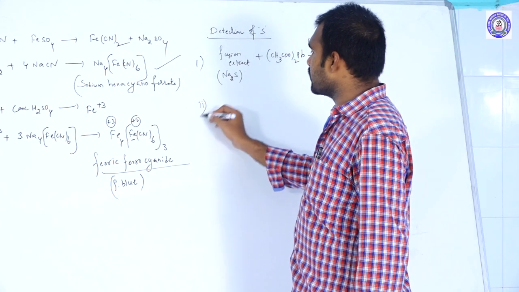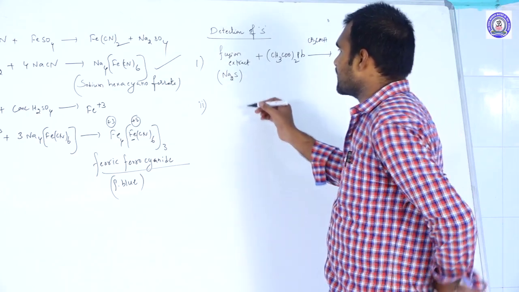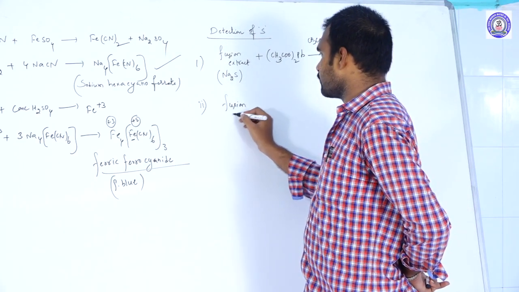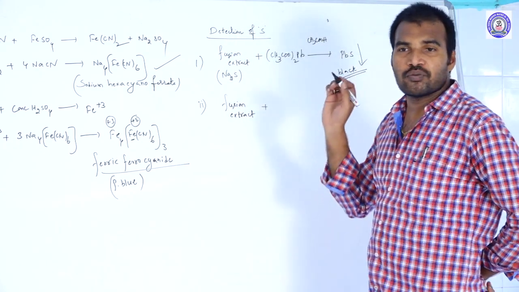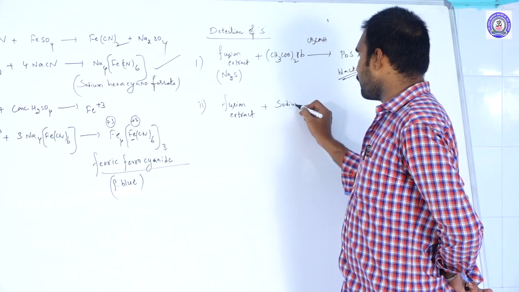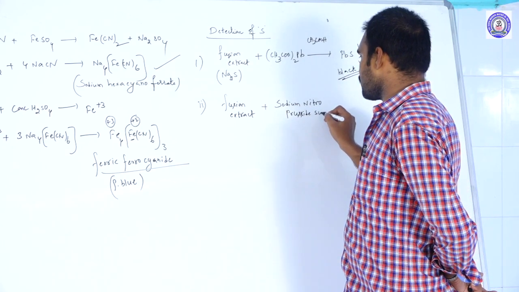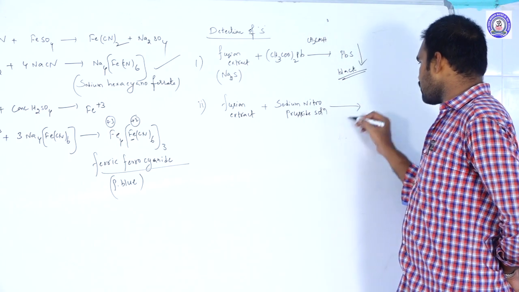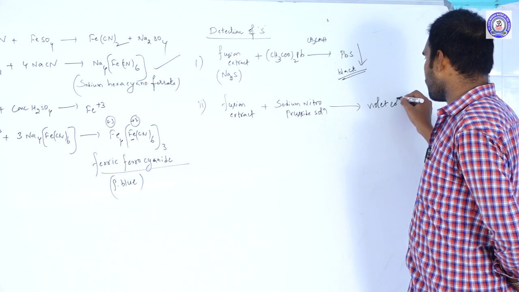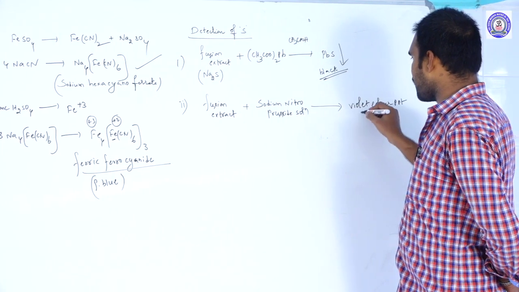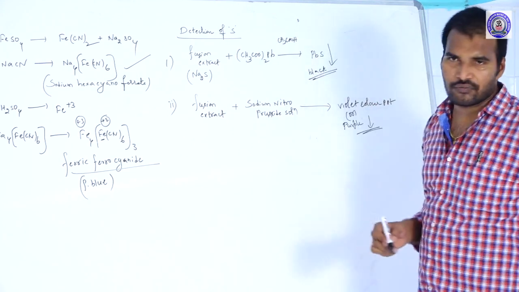And one more process is also there, that is sodium nitroprusside solution. To the sodium fusion extract, add sodium nitroprusside solution. After the addition of sodium nitroprusside solution, we will get a violet colored precipitate, violet or purple color. It confirms the presence of sulfur.